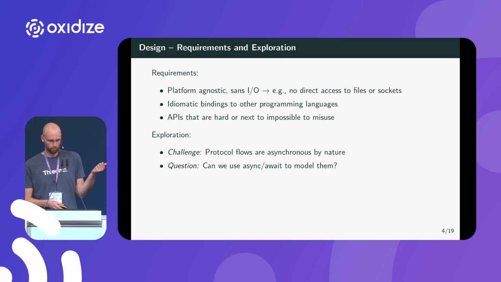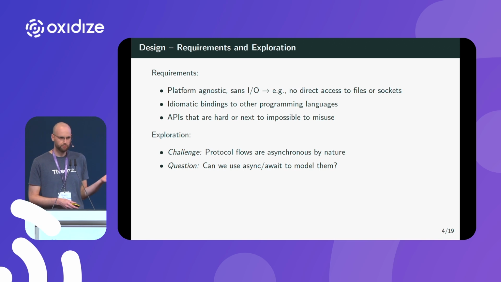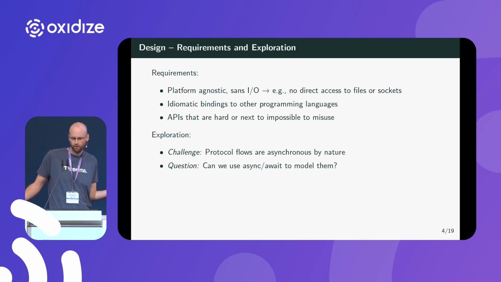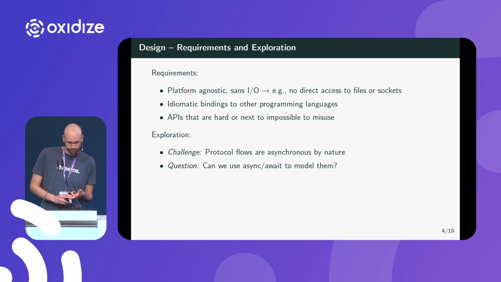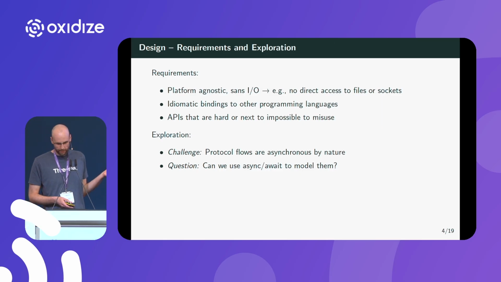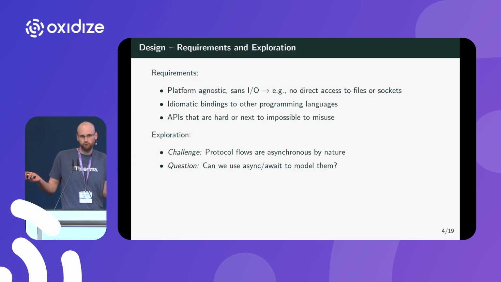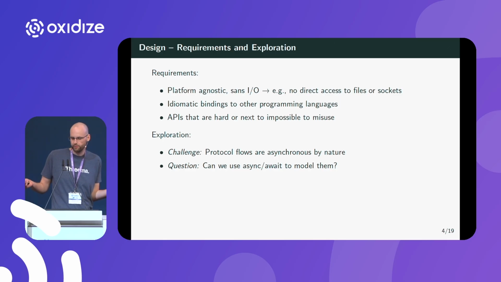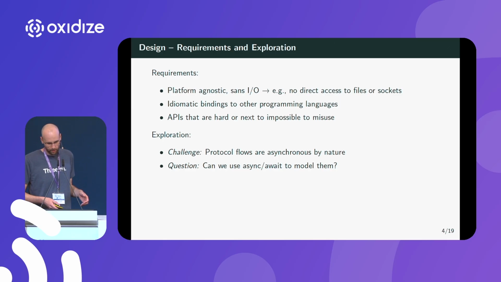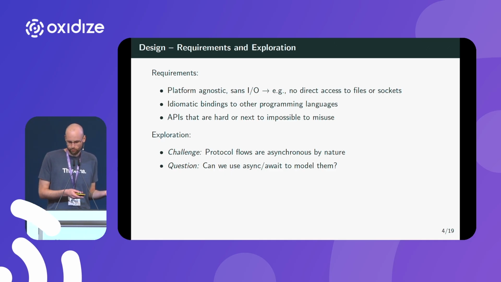That is A, because we want to leverage platform native implementations with all the benefits like permission prompt flows, and B, because we actually need WebAssembly support. It should have idiomatic bindings to other programming languages, so it should feel almost native to work with these APIs in TypeScript, but also in Swift and Kotlin. And since our protocols are cryptographically very, very sensitive, those APIs need to be hard to misuse.